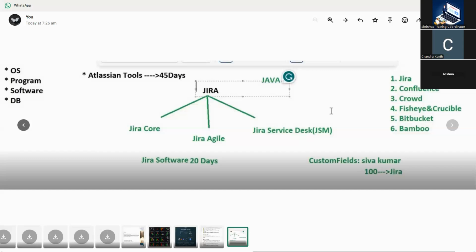Are you there? Yes. Yeah, hi. Do you have any doubts till now? No, no, no. There's no doubt.